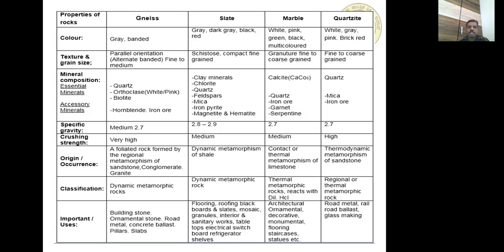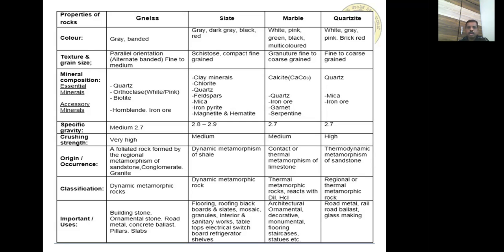Specific gravity is 2.7. Crushing strength is very high. When coming to origin or occurrence, it is a foliated rock formed by the regional metamorphism of sandstone, conglomerate, granite. So, mode of occurrence depends upon the parent rock. Thus, it may occur like a large-sized igneous body or massive bedded formation. Coming to classification, here it is dynamic metamorphic rocks.